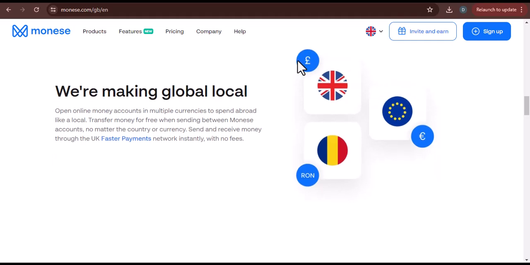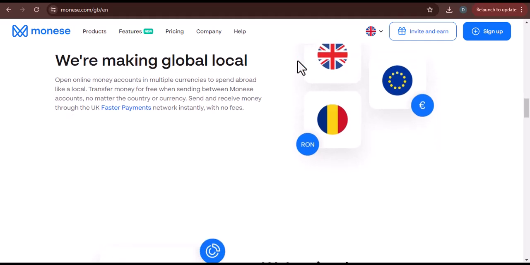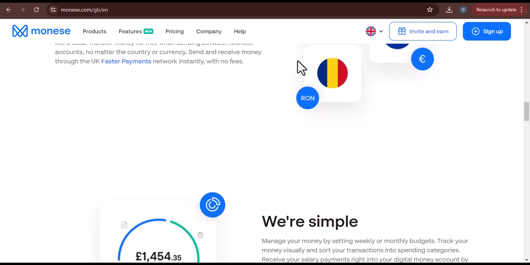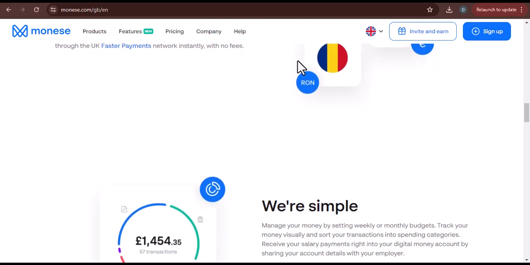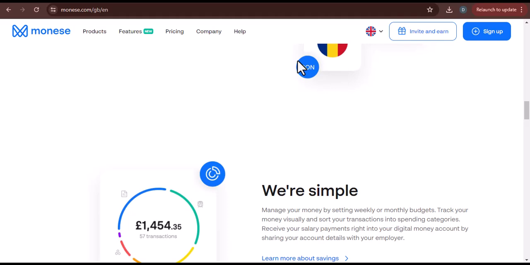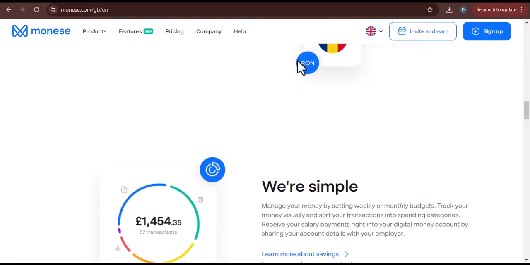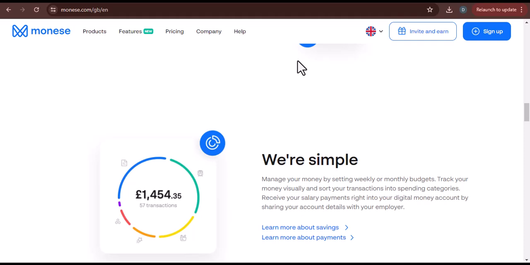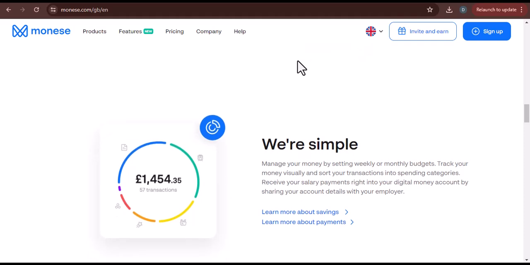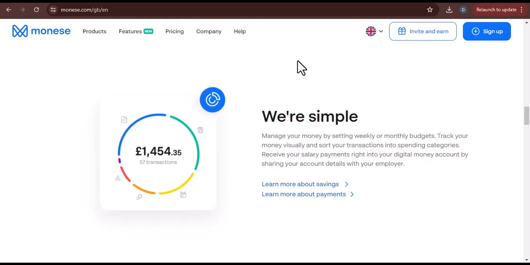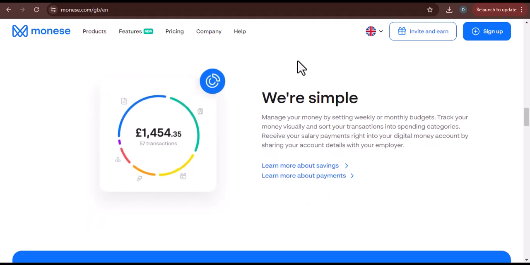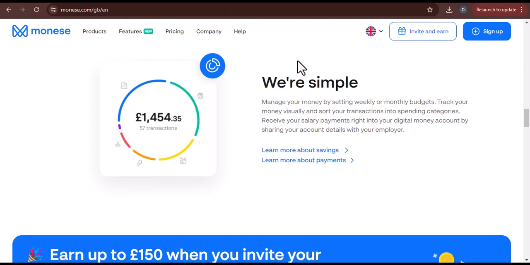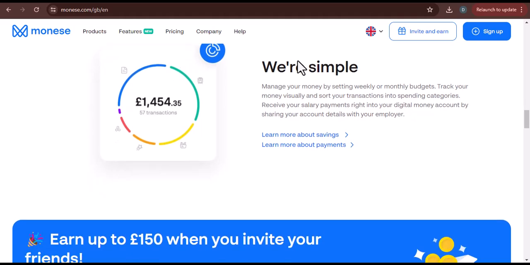Upgrade your account. Monese offers two paid tiers, Classic and Premium. If you upgrade your account to Classic, your daily limits will increase to £10,000, your weekly limits will increase to £40,000, and your monthly limits will increase to £80,000. If you upgrade your account to Premium, your daily limits will increase to £20,000, your weekly limits will increase to £80,000, and your monthly limits will increase to £160,000.